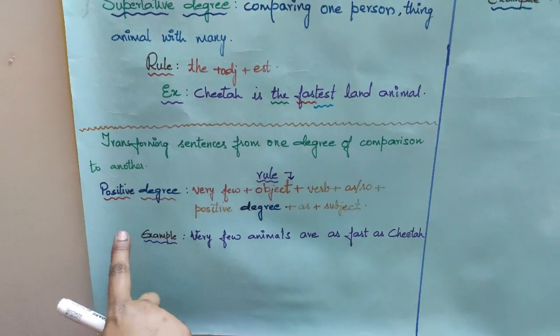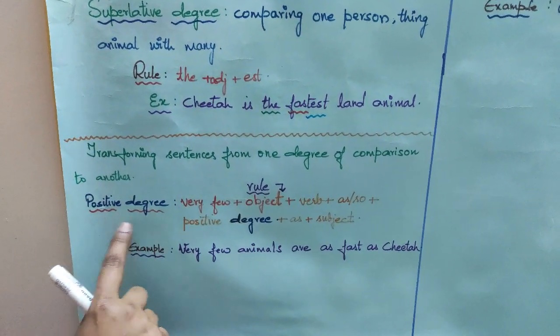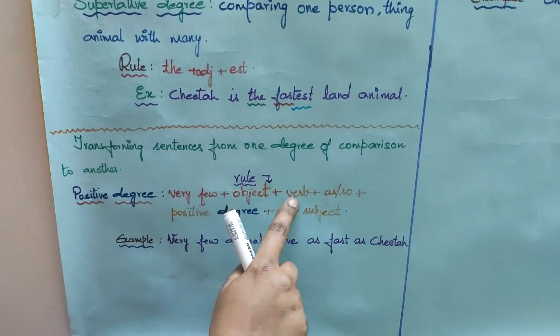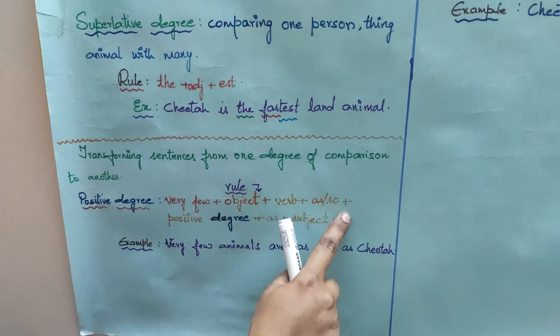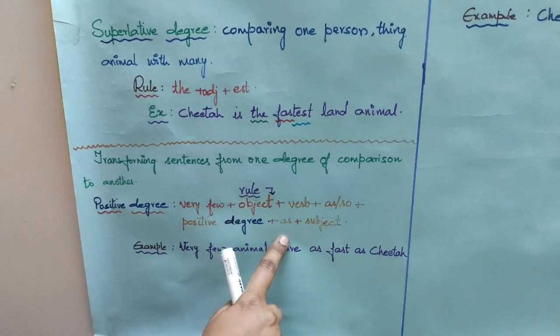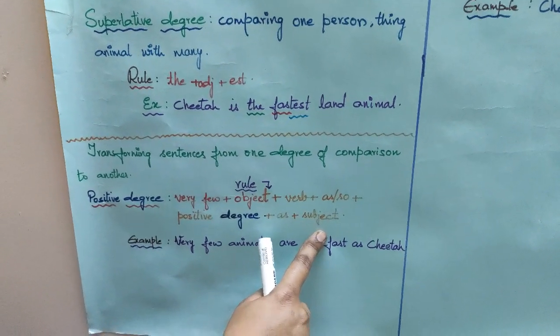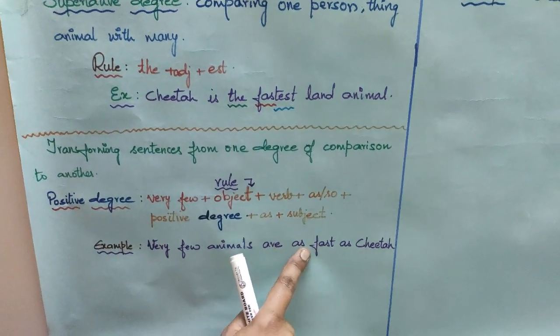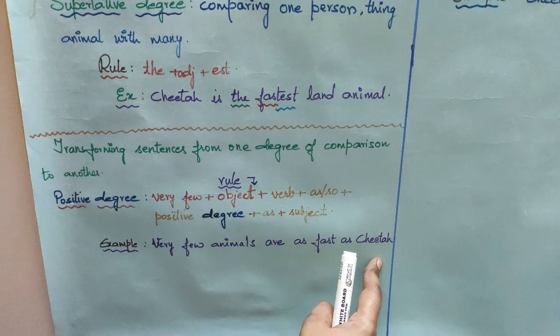So when we are transforming, the positive degree rule is very few plus object plus verb plus as or so plus positive degree plus as plus subject. And then the example becomes very few animals are as fast as cheetah.